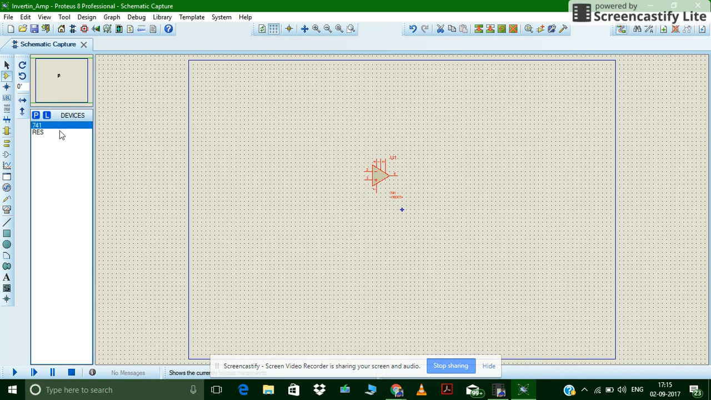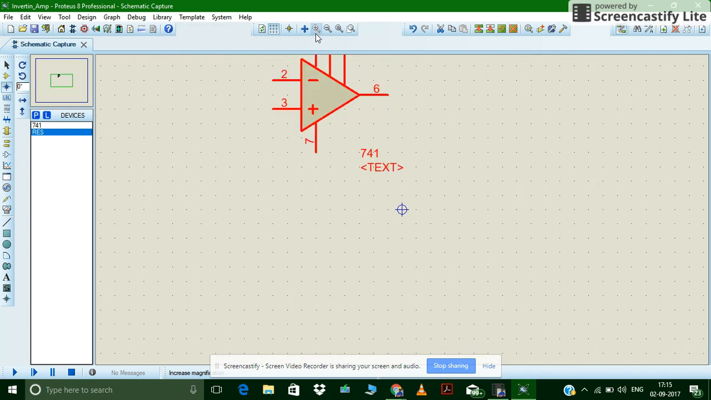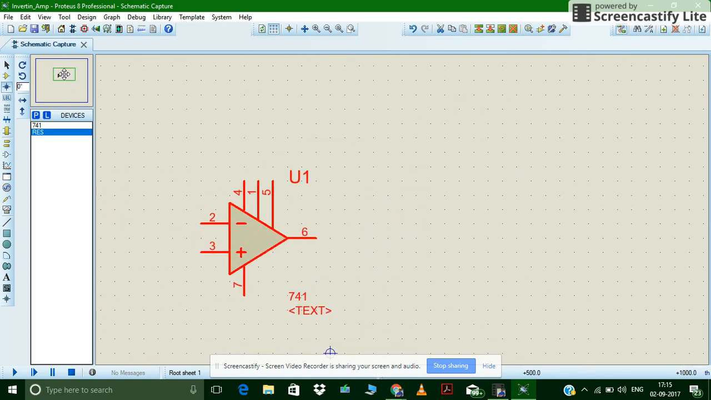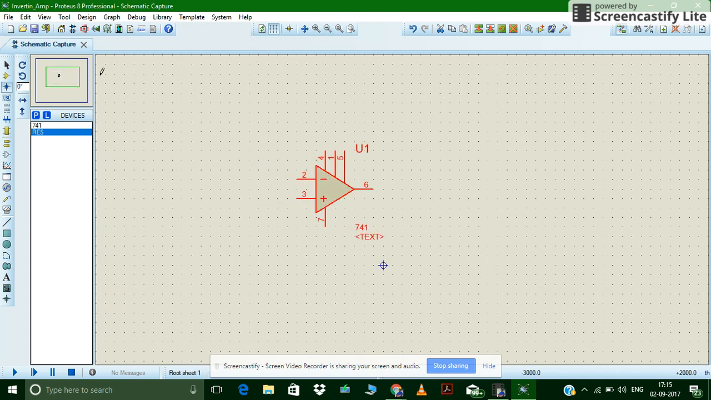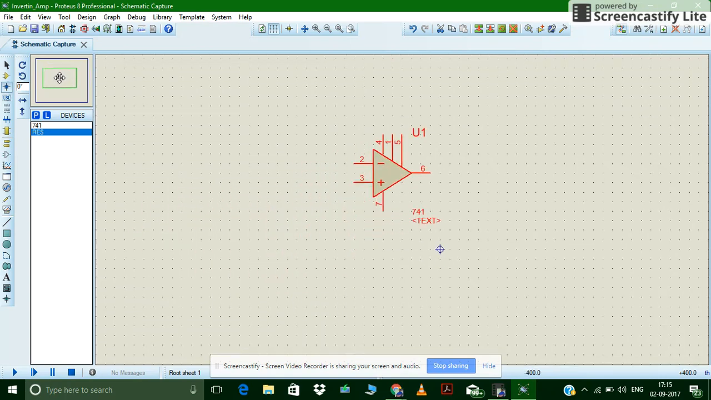Now click on resistor. Let me first zoom it. Not looking well. Okay, I think it is much. Let me zoom out a little bit. Okay. Now we will take resistors according to our circuit diagram.